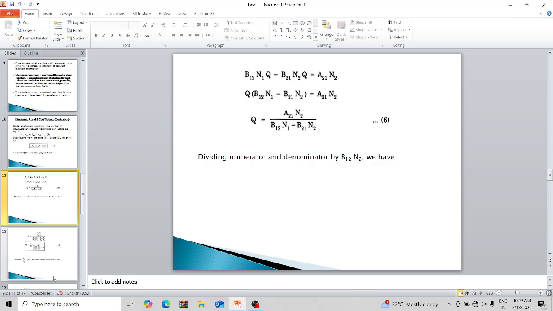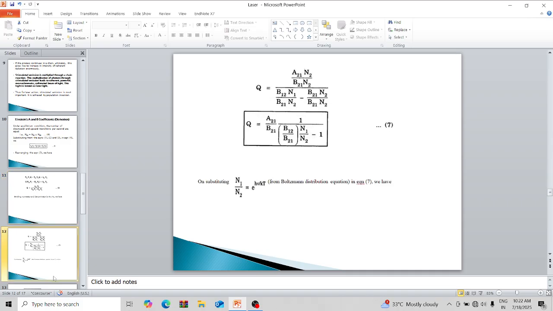Dividing numerator and denominator by B21 N2, we have Q equal to A21 divided by B21 into 1 divided by B12 divided by B21 into N1 by N2 minus 1.